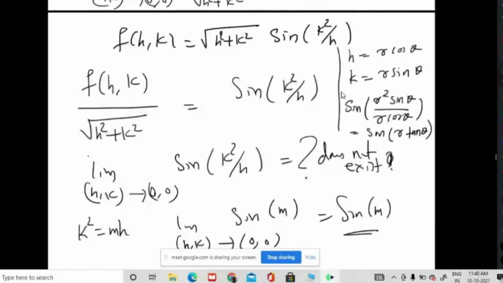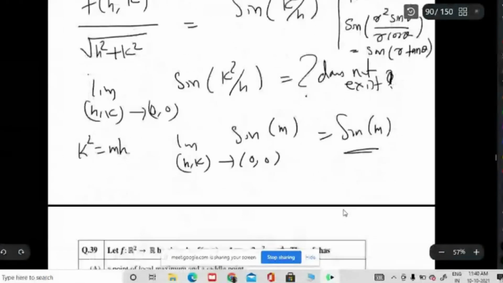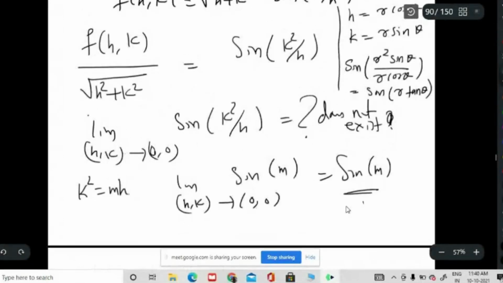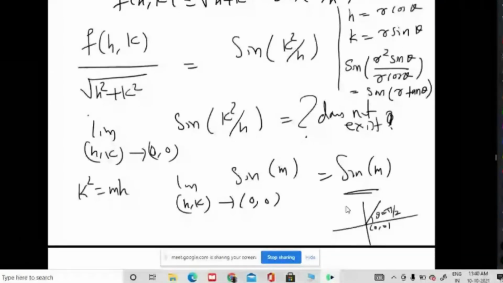No. What actually is your idea here? You have to approach (0,0). This is the point, and you want to approach this point (0,0), so we look at different curves. Suppose theta is pi by 2; what value will you get? Once you put one theta along that direction, you will get one value. If you give another theta, you will get another value.